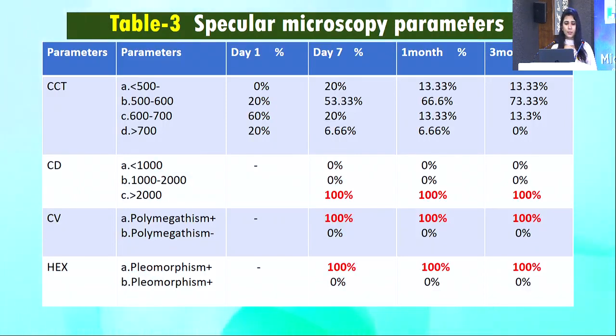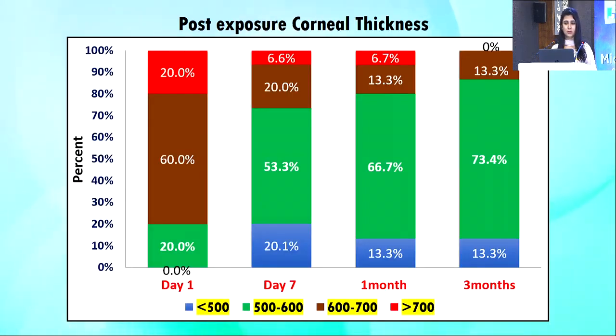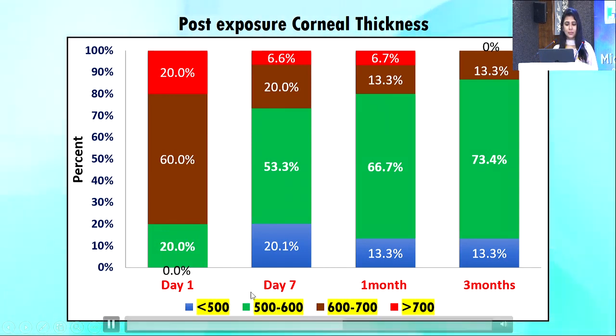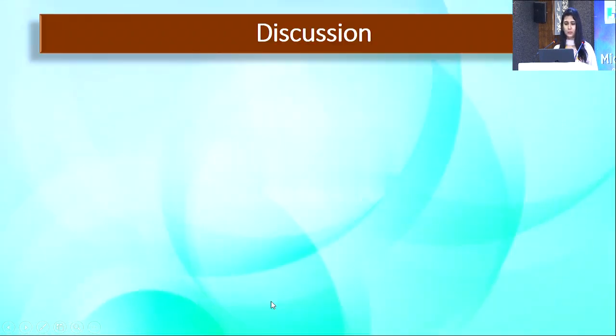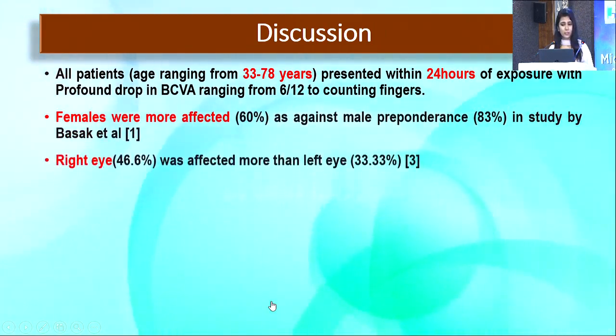My specular microscopy parameters: the cell density after 1 week of treatment was found to be more than 2000 in all cases after 7 days, and there was polymegathism and pleomorphism seen in all cases. Post-exposure corneal thickness on day 1, 20% cases had a range of 500 to 600, 60% cases had a CCT range of 600 to 700, and 20% cases had a range of more than 700. After 3 months of follow-up and 1 week of steroid treatment, 73.4% cases had a CCT range of 500 to 600.